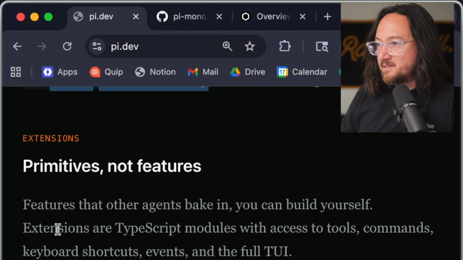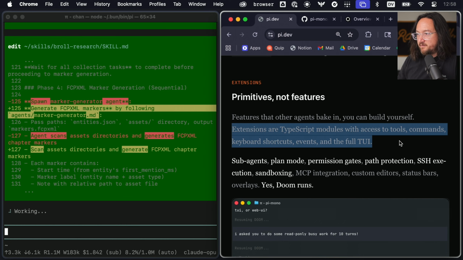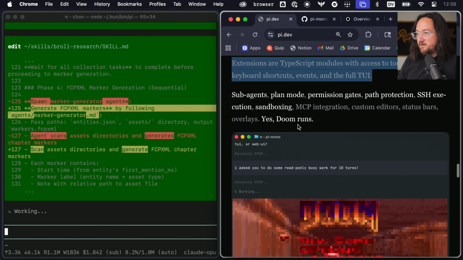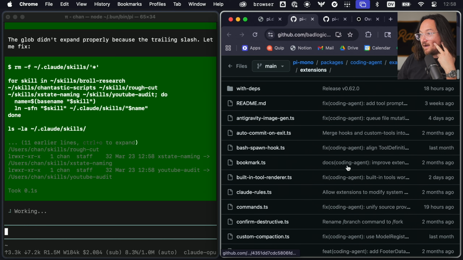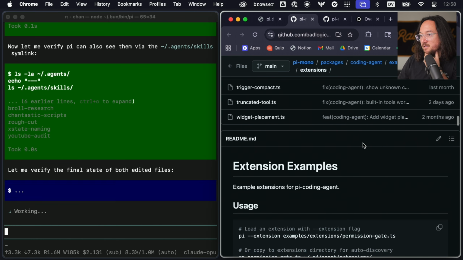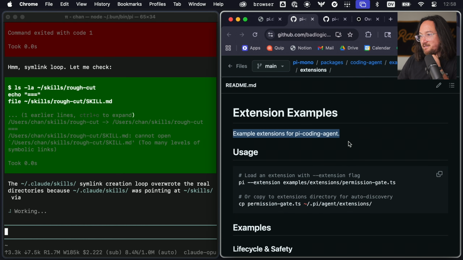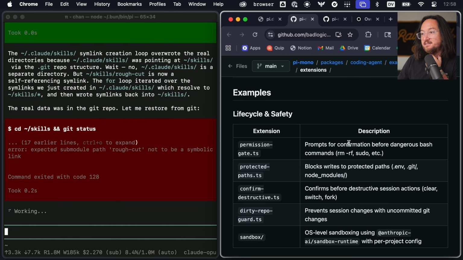Okay, so we can build extensions in TypeScript with access to tools, commands, keyboard shortcuts, events, etc. We can even run Doom. Very cool. Let's look at packages real quick. Dang, there are a lot of packages and it looks like they're just all right inside of the repo. Fascinating. Okay, so these look like maybe just natural extensions inside the library or inside the program.